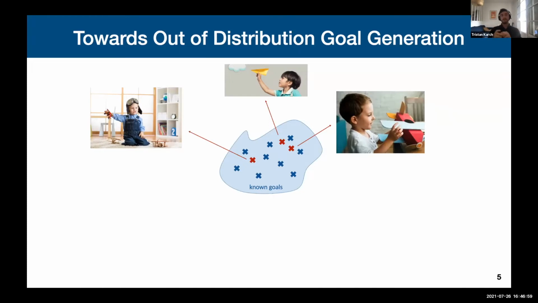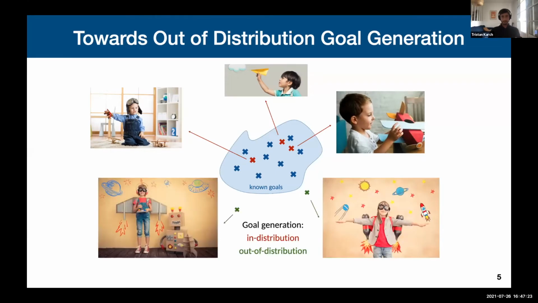And also, when we use goal generators inside these agents, even if we use incentives for novelty when we sample new goals, the sampling often occurs within the distribution of known effects. And this is something that we don't really like, because if we were to design real autonomous agents, we would like them to continuously explore new things. And so we would like them to generate out-of-distribution goals. And it turns out that in this process, children use language as a creative tool.